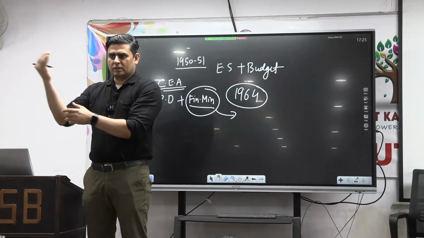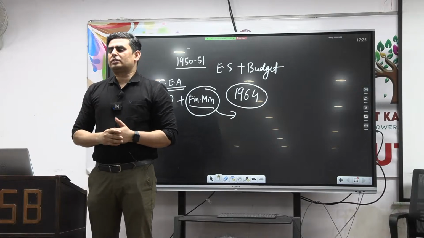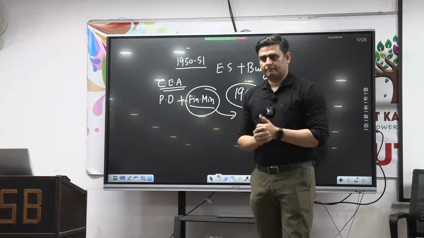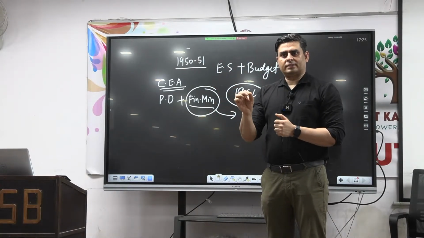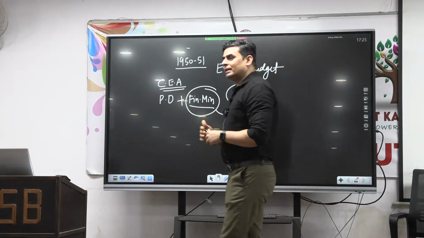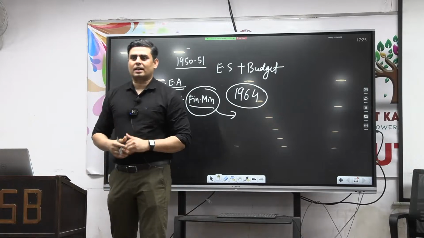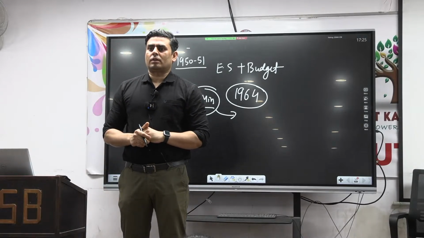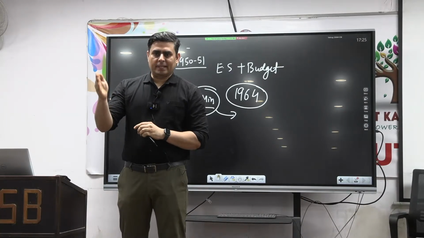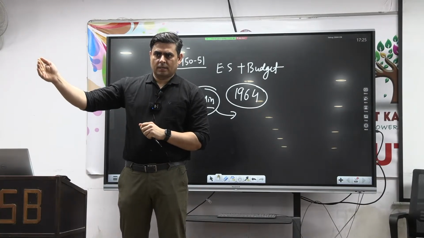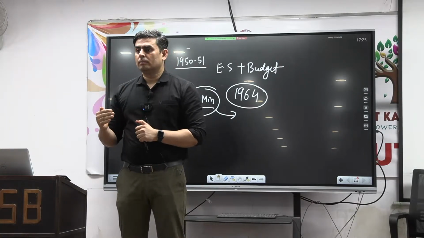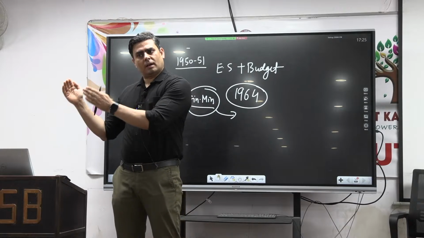Fine. So economic survey, and after the economic survey, what will happen? Then the next day, the budget will be presented. And this happens in which session? Budget session, the first session of a year. Fine. So the budget session is the first session of that year. Okay. And what happens when the first session of the year starts? It starts with what? Joint address of the President. So the President jointly addresses the Parliament, and he is going to explain the priorities of his government. His or her speech is prepared by the government.